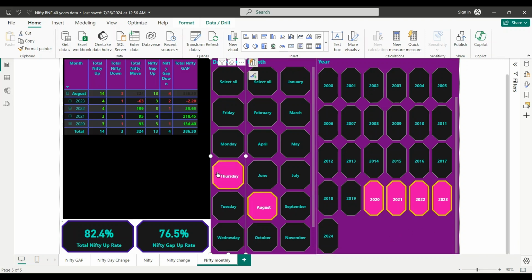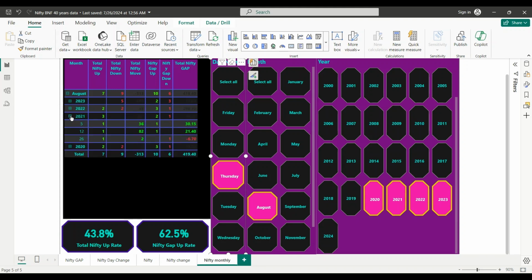Let's go with the expiry, Thursdays. Oh man, Thursdays are really bad. In 2023 all five trading sessions were down. 2020 was even Steven, 2022 was a little up, 2021 was 120 points, 3 trading sessions up.